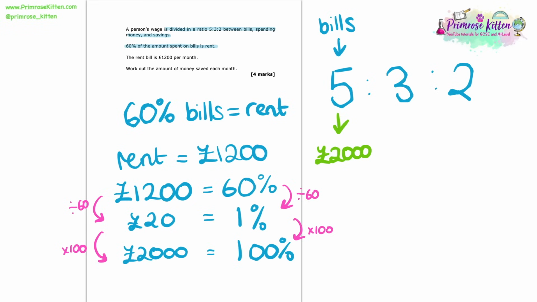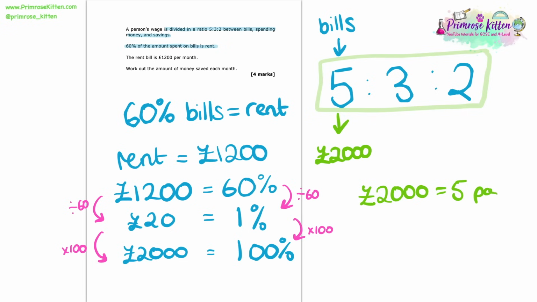Now that I know that, I'm just going to write that as an equality. I'm going to say that £2,000 is equal to 5 parts of this ratio. And it's really important to write everything down nice and clearly like that so that we don't get lost along the way. So now that we know that 5 parts of the ratio is 2000, we can easily go down to work out what one part of the ratio is. We can do that just by dividing both sides through by 5. So now I'm dividing both sides by 5, and I end up finding that one part of this ratio is equal to £400.